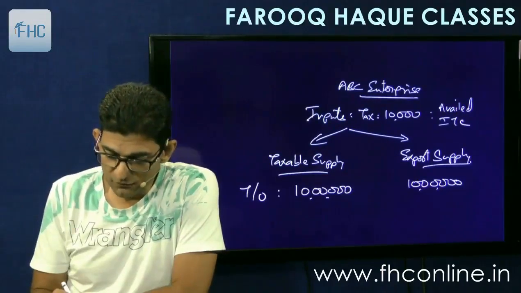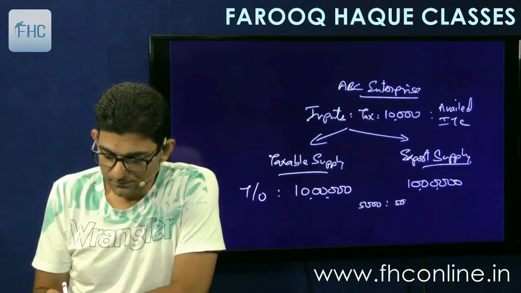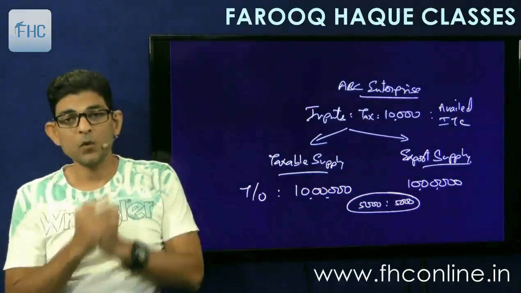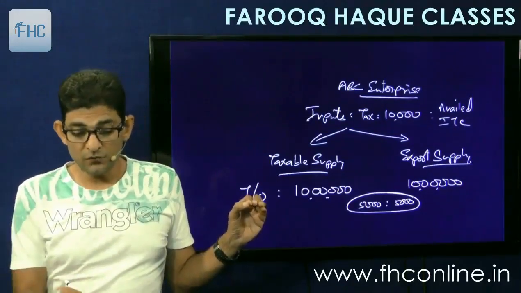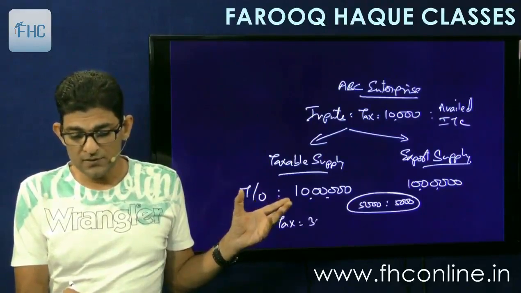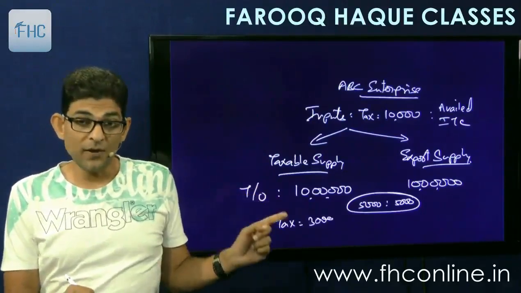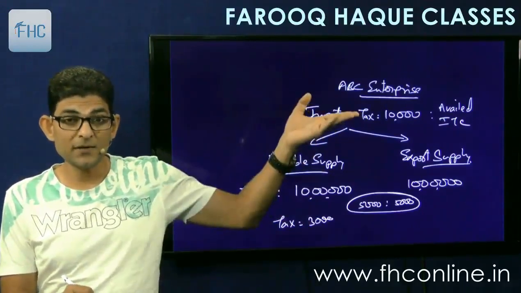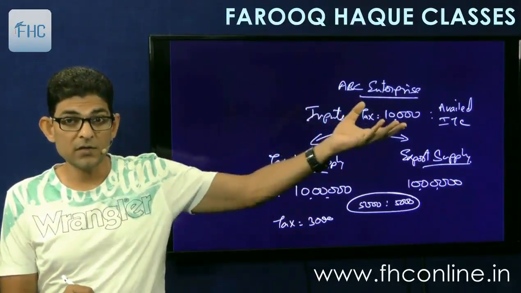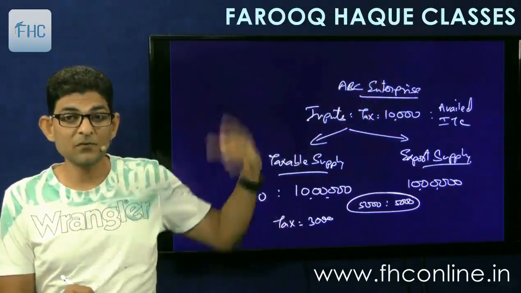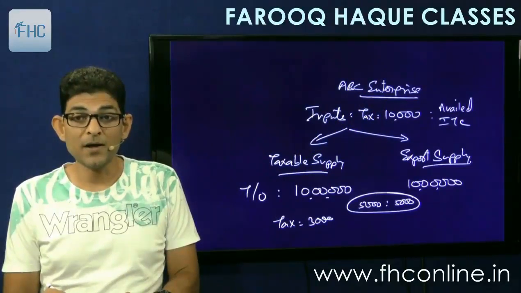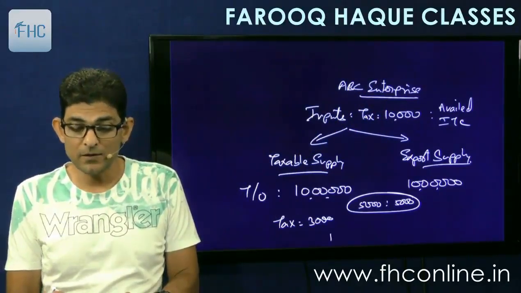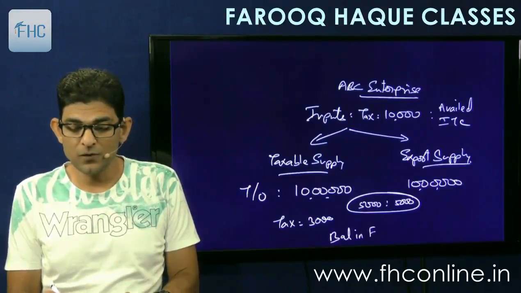Means apportioned credit would be 5,000, right? But suppose the tax on my taxable turnover is only 3,000. The actual GST is 3,000. So if I just debit this 3,000 to my electronic credit ledger, which has been credited by 10,000, I am left with 7,000. So the balance in my electronic credit ledger is 7,000.